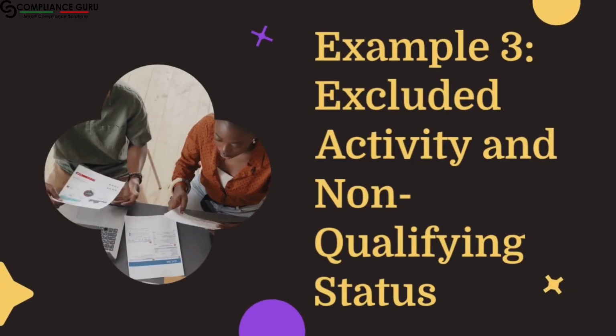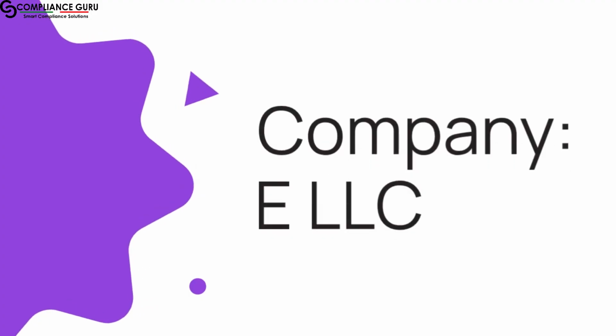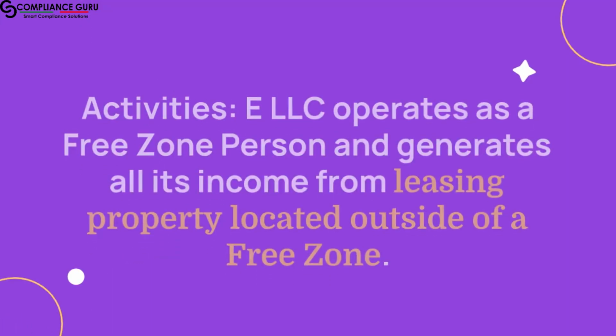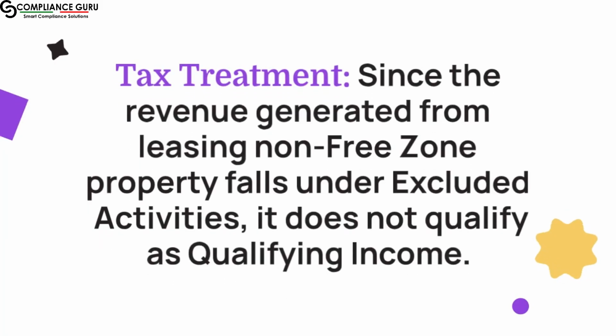Example 3. Excluded activity and non-qualifying status. Company, ELLC. Activities. ELLC operates as a free zone person and generates all its income from leasing property located outside of a free zone. Tax treatment.